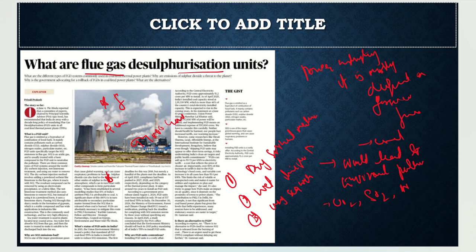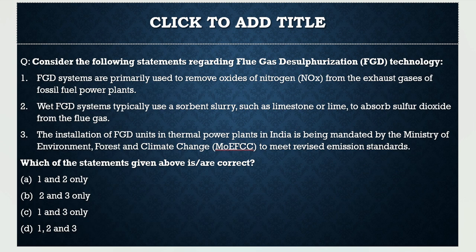Now let's try to solve the question here. The question says, consider the following statements regarding flue gas desulfurization technology. Flue gas desulfurization systems are primarily used to remove oxides of nitrogen from the exhaust gases of fossil fuel power plants. Totally incorrect. Not oxides of nitrogen but sulfur dioxide. So the first statement is incorrect. When the first statement is incorrect, we can eliminate all three. Now we are left with B, which is the correct option.